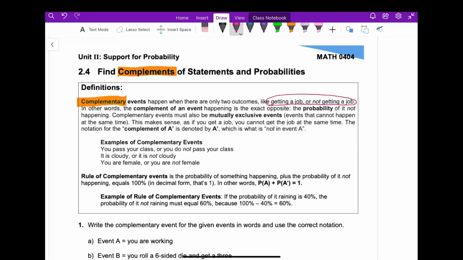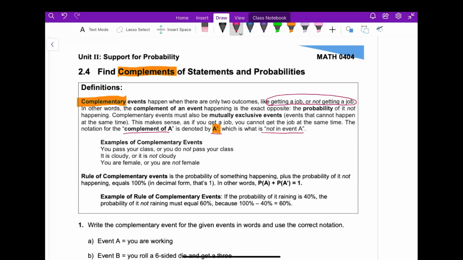The notation for the complement of A is denoted by A apostrophe, which is read not in the event A. We learned the word complementary. It's the opposite, getting a job or not getting a job. And we also learned the symbol, which is very important, A complement. So when you read this, you can read it as A complement, complement of A, or not in event A. All of these three things are the same. Here's an example.